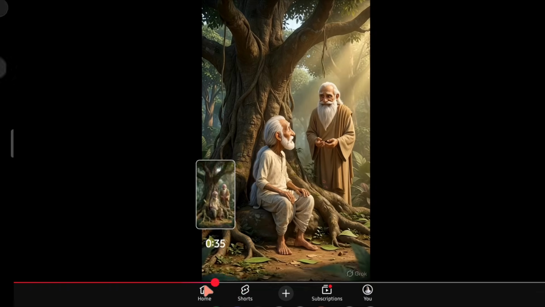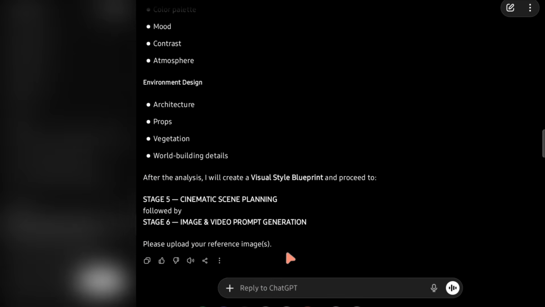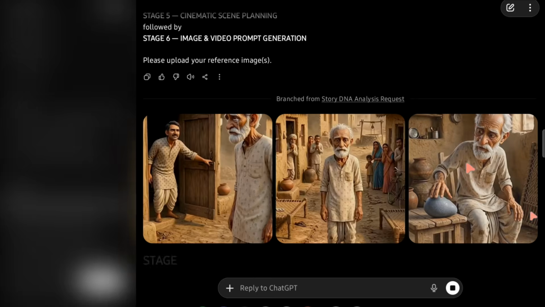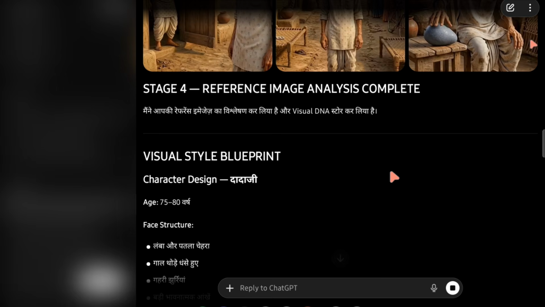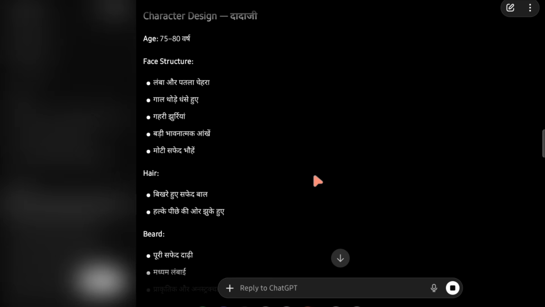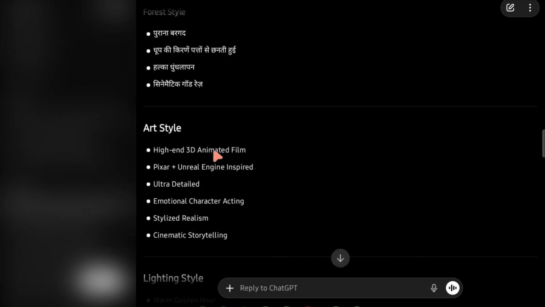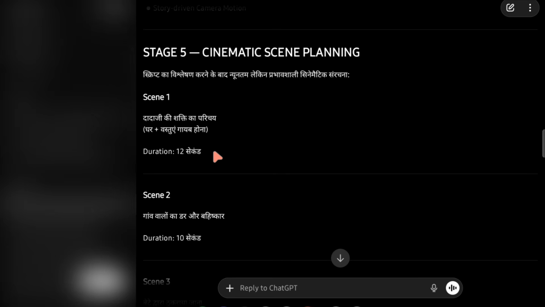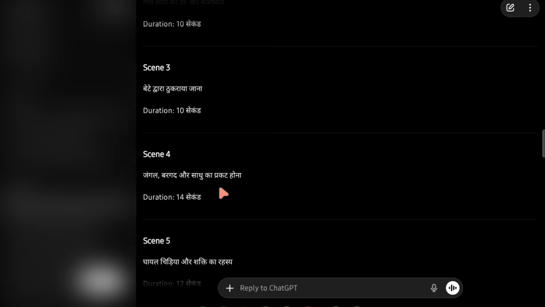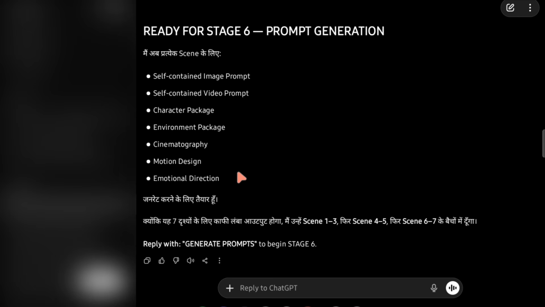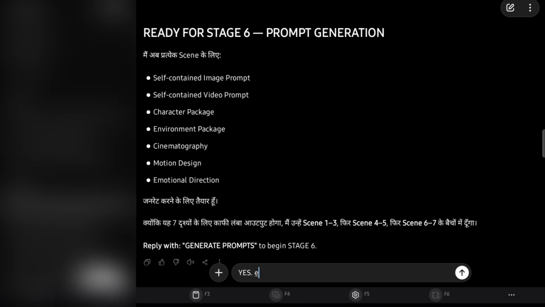Once you have those screenshots, return to ChatGPT and upload all of them. After the images are uploaded, ChatGPT will analyze the characters, visual style, environment, and overall appearance of the story. Then it will start planning scenes based on those characters. After completing all the planning, ChatGPT will ask whether it should start generating prompts. Simply reply, "Yes, generate prompts in English."